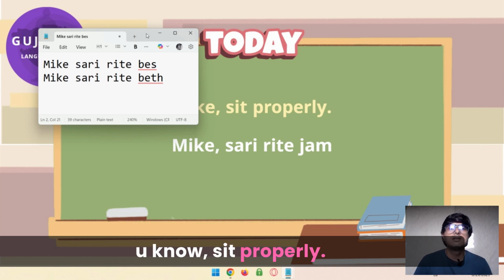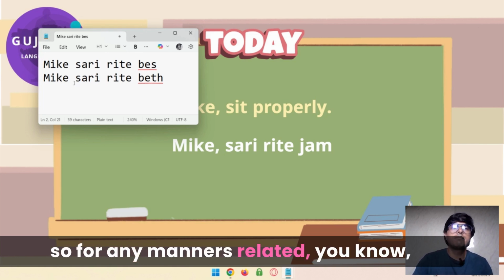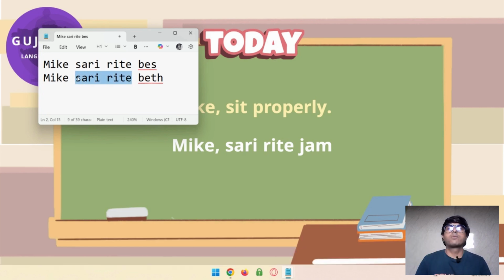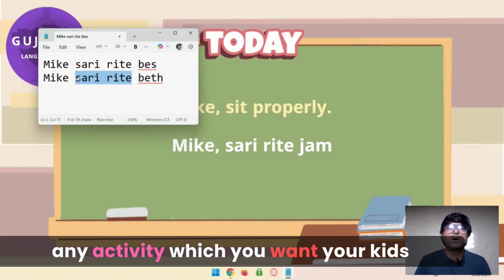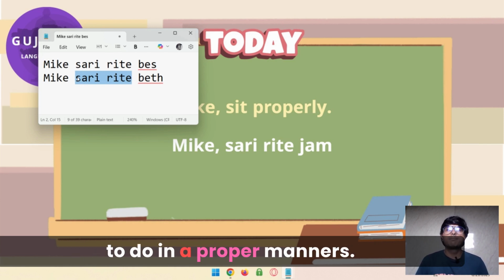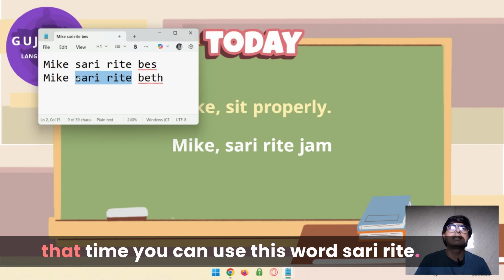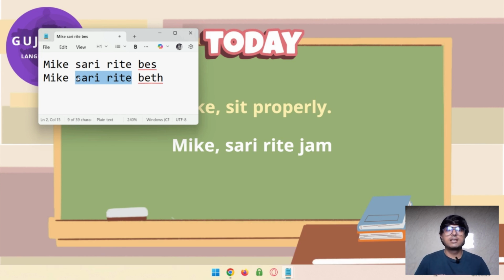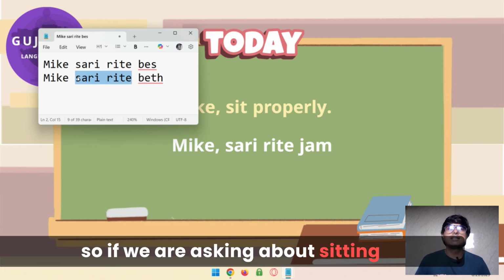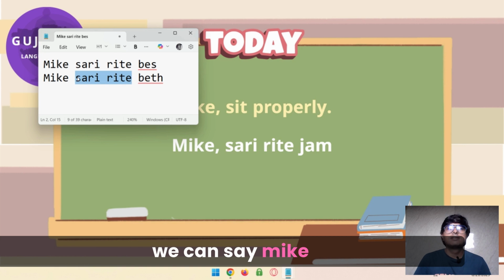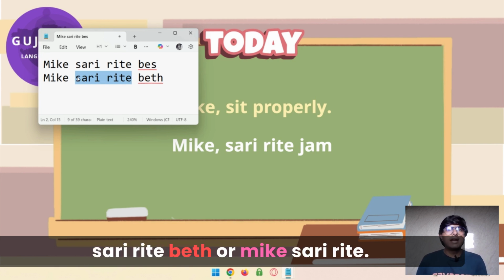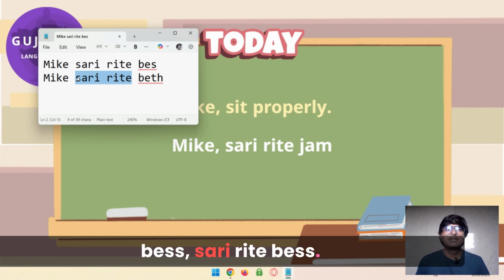Sit properly. So for any manners related, sit properly, or any activity which you want your kids to do in a proper manner, you can use this word sari rite. So if we are asking about sitting, we can say Mike sari rite bet or Mike sari rite bes.